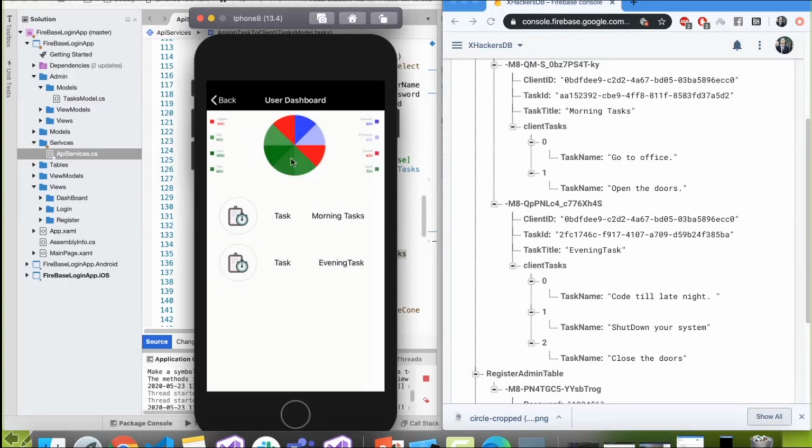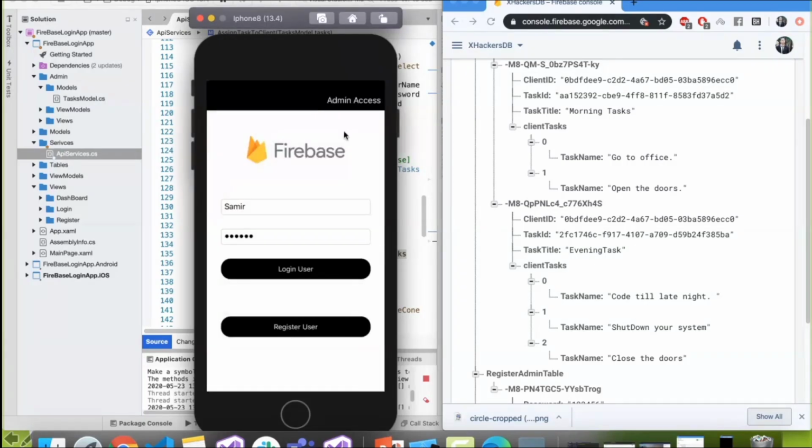Like, he has to do it. I don't know how you will use this app, I really don't know. And it is open source. I have just added it to my GitHub.